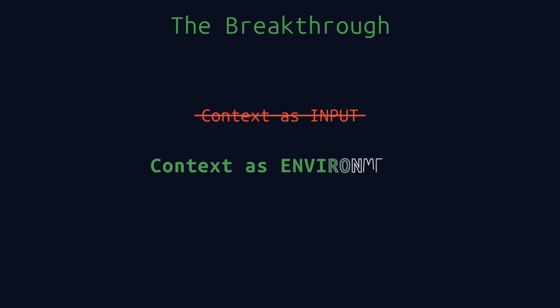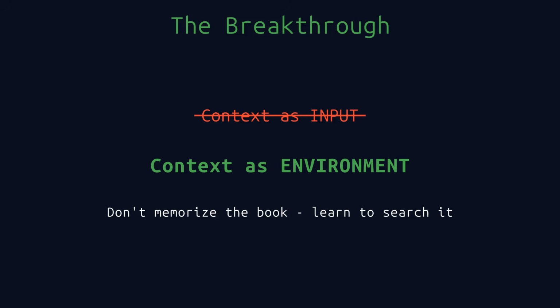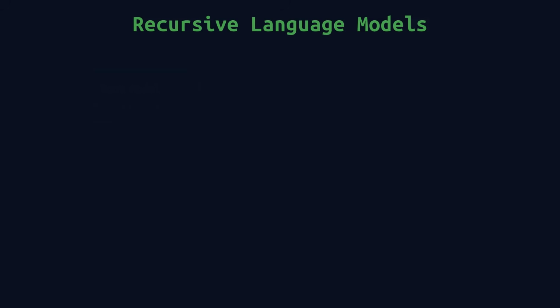The breakthrough starts with a single insight that changes everything. Instead of treating context as input, something the model has to memorize and hold in its head, treat context as an environment, something external that the model can explore programmatically. Do not memorize the book. Learn to search it. This is the core idea behind recursive language models.